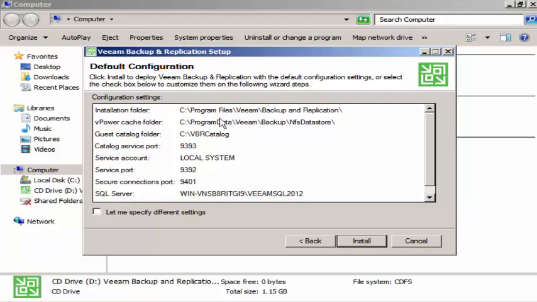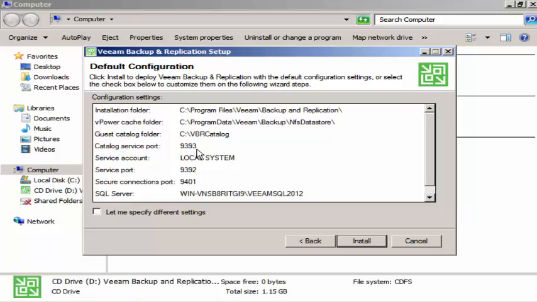This is the configuration part, and look at the ports. The catalog service port uses 9393, the service port uses 9392, and the secure connection port uses 9401.